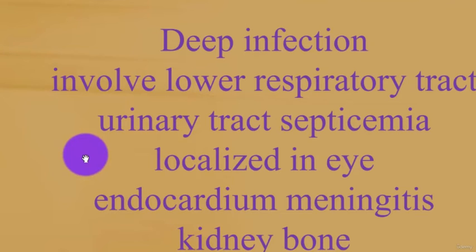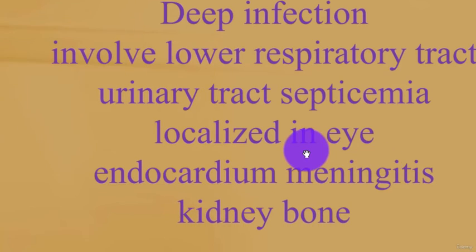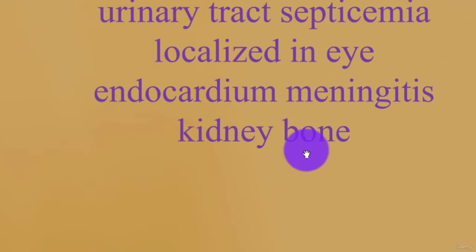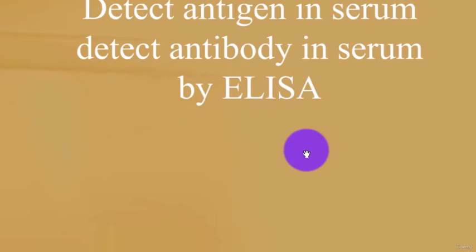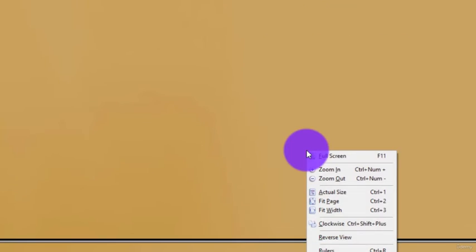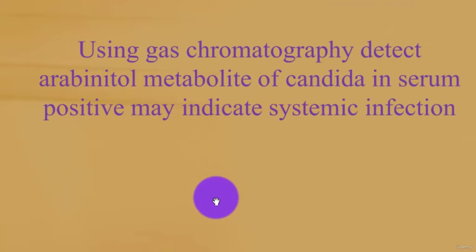Deep infection involves the lower respiratory tract, urinary tract, and septicemia, localized in the eye, endocardium, meninges, kidney, and bone. Diagnosis: culture, isolation, and identification. Detect antibody in the serum. Detect antigen in the serum by ELISA. Using gas chromatography to detect an arabinitol metabolite of Candida in serum; a positive result may indicate systemic infection.